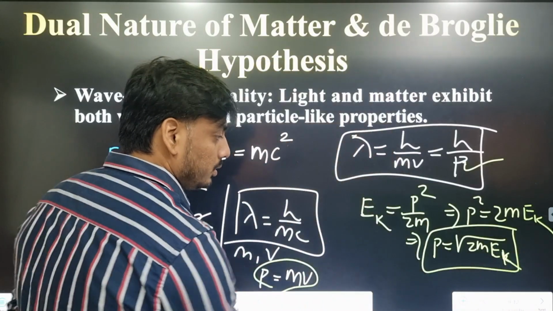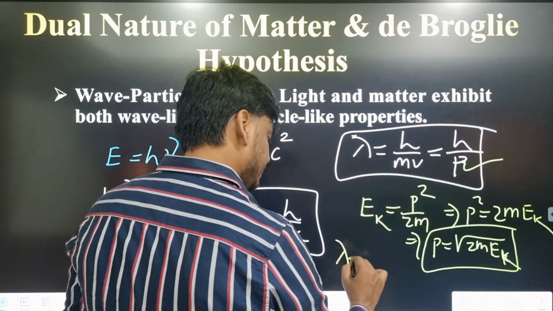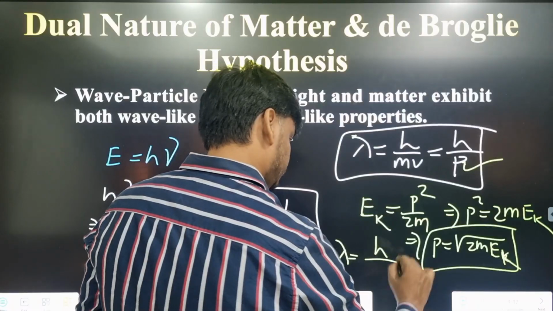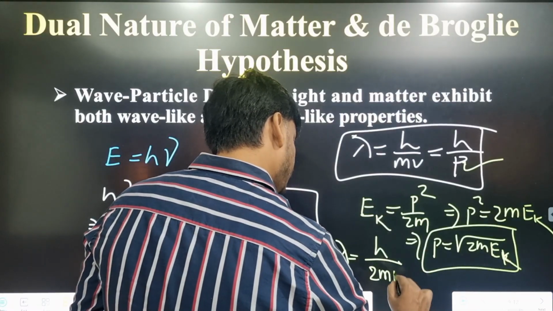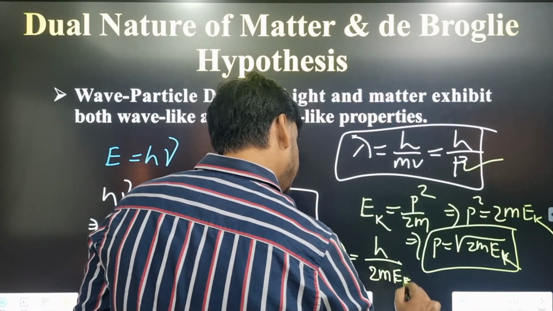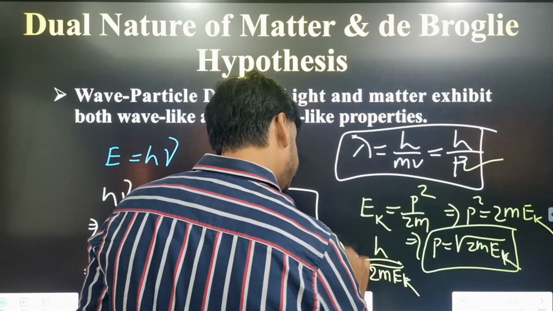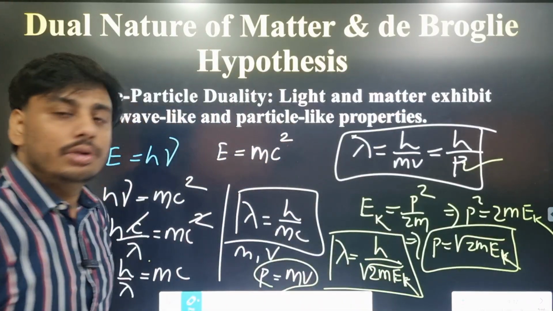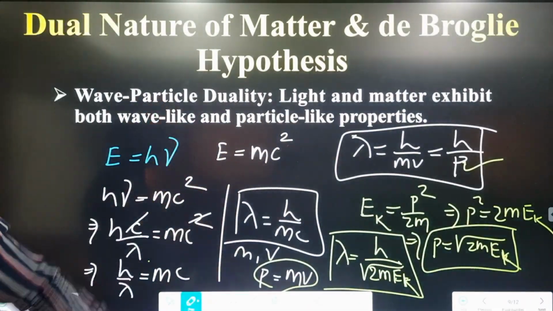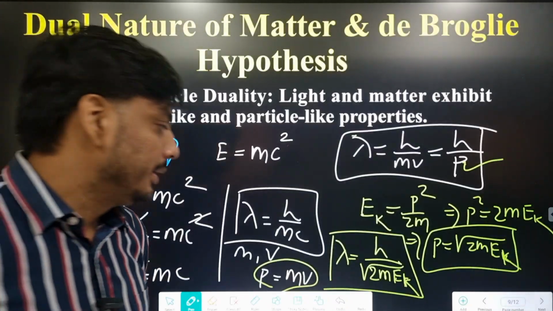So we can also rearrange this equation like this: lambda equal to h by the square root of 2m times kinetic energy. This is another form of the wavelength of the de Broglie wave or matter wave. Okay.